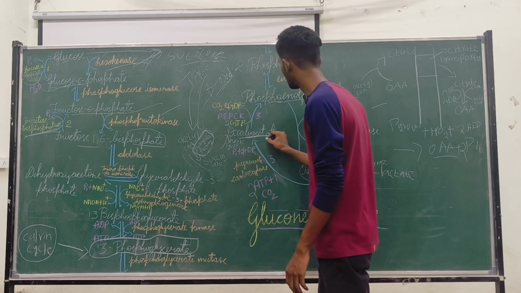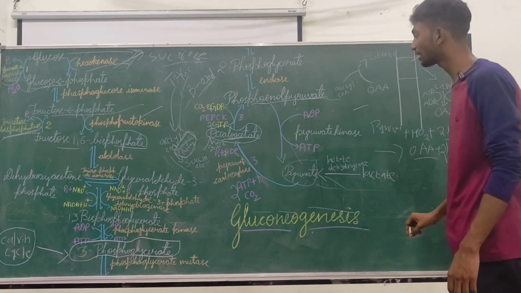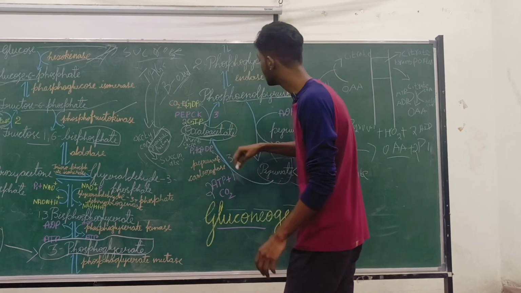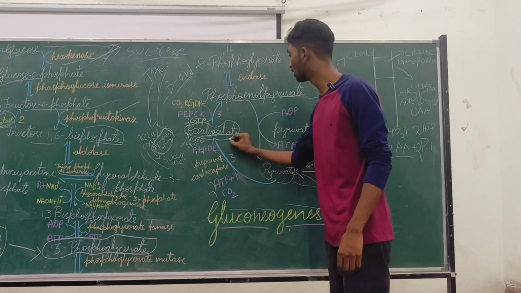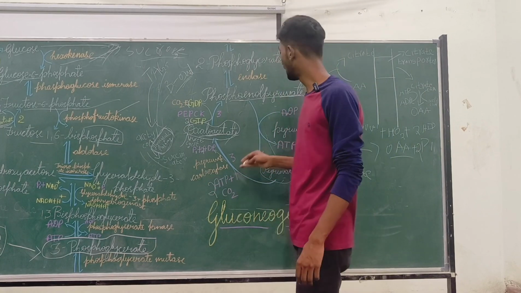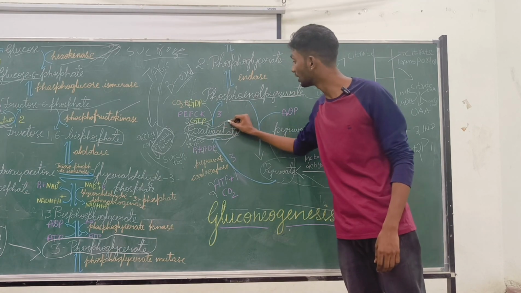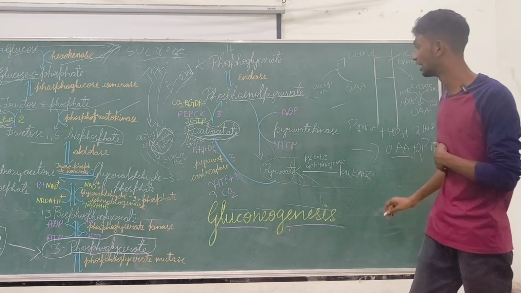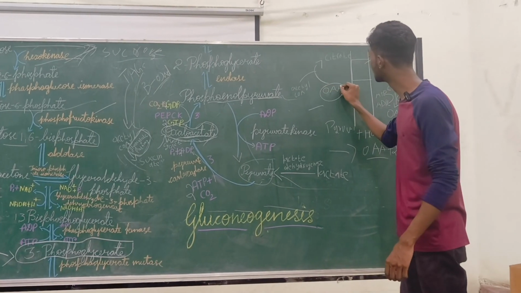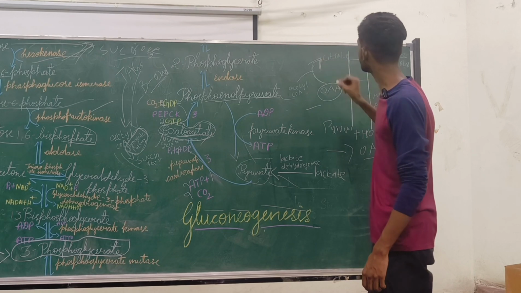Oxaloacetate is a molecule which cannot come out of the mitochondria. So we require a shuttle system, because the inner mitochondrial membrane is highly specific and does not have a transporter molecule for oxaloacetate. Here, oxaloacetate with the help of acetyl-CoA is converted to citrate.